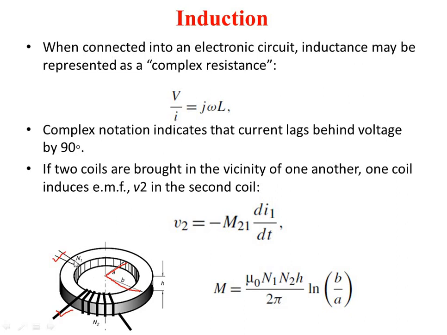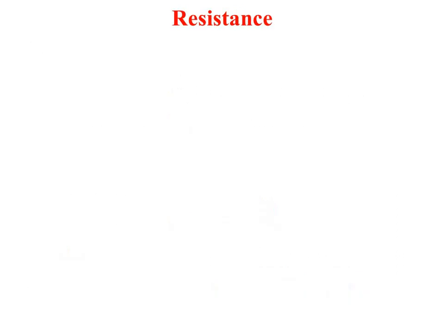N1 means the number of turns in the first coil and N2 the number of turns in the second coil, into h. h is the height of the connecting material which tries to link the flux, divided by 2 pi ln b by a, that is the outer radius divided by the inner radius. So this is how we calculate the value of mutual inductance in the two coils.